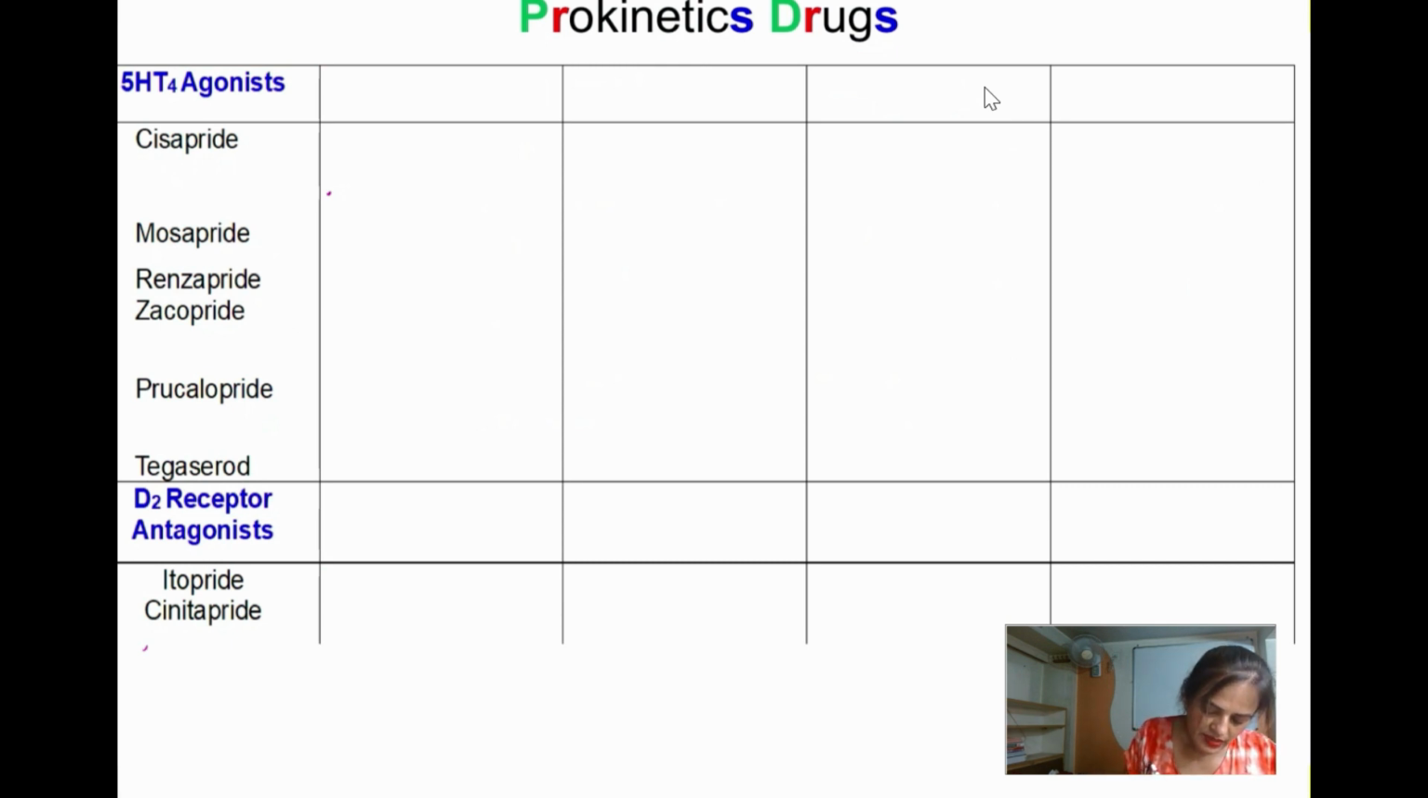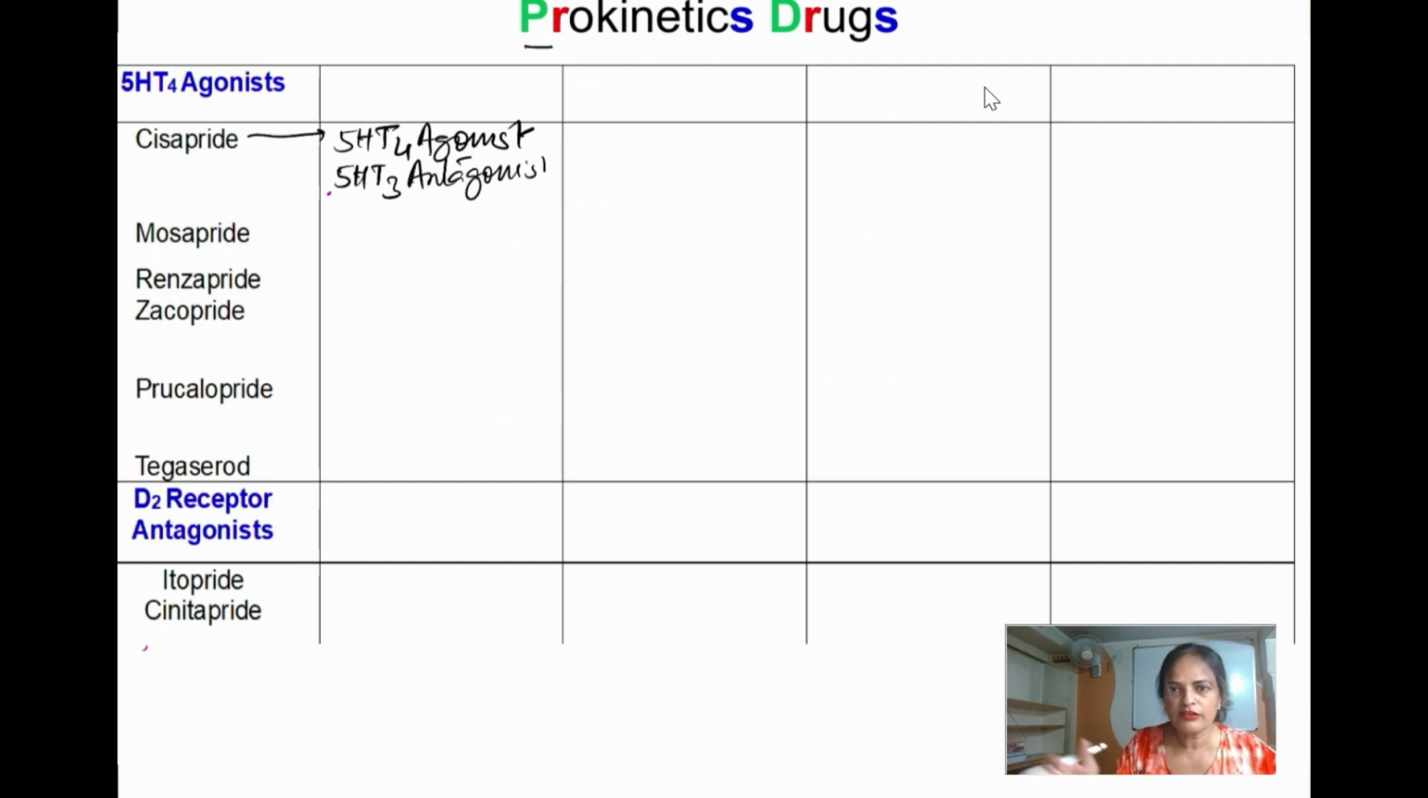So cisapride is a 5-HT4 agonist. By this, what is it going to do? It is going to cause the release of acetylcholine. By that release of acetylcholine, there will be contraction of the proximal segment of the gut and forward movement of the food. That is what we want as a prokinetic drug. And it has weak 5-HT3 antagonistic action, so it is going to suppress the inhibitory action of NO. This further increases the propulsive or peristaltic movement of the gut.